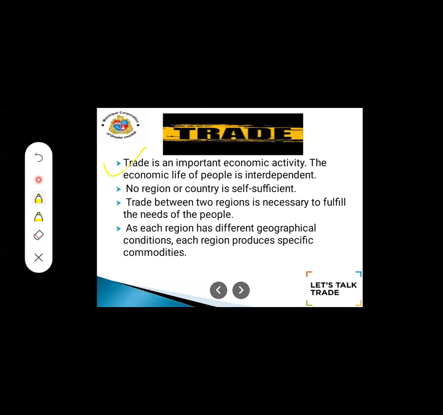So there is some speciality in that Nagpur region that produces oranges. When we are living in another region, the oranges go to another region.